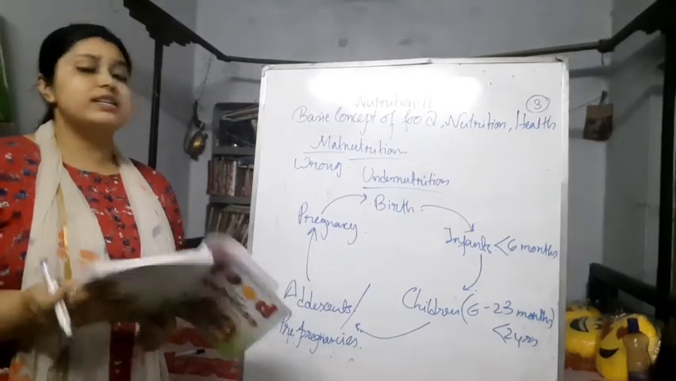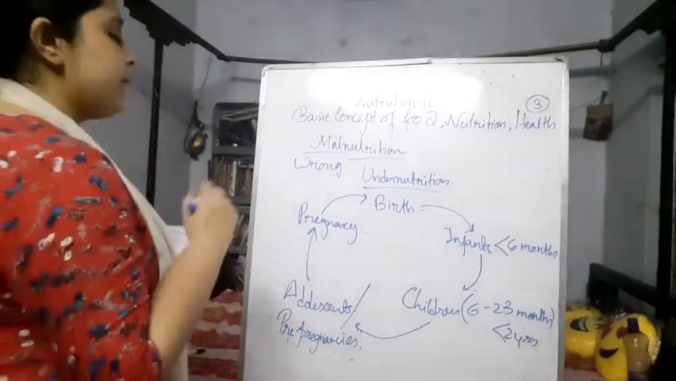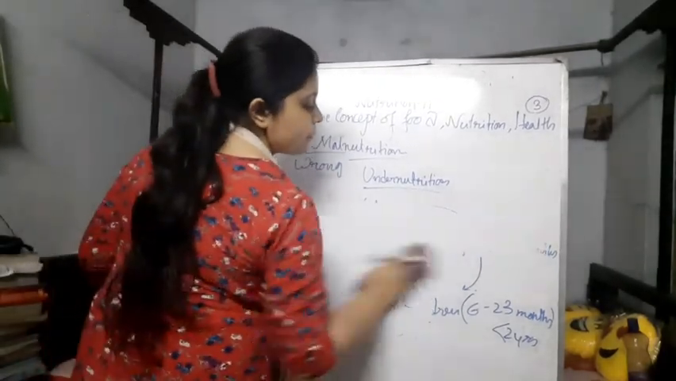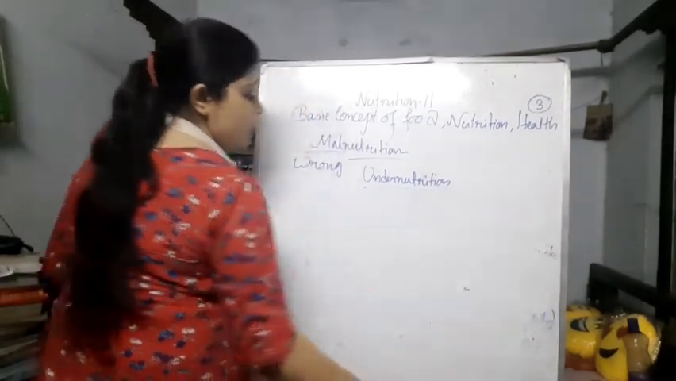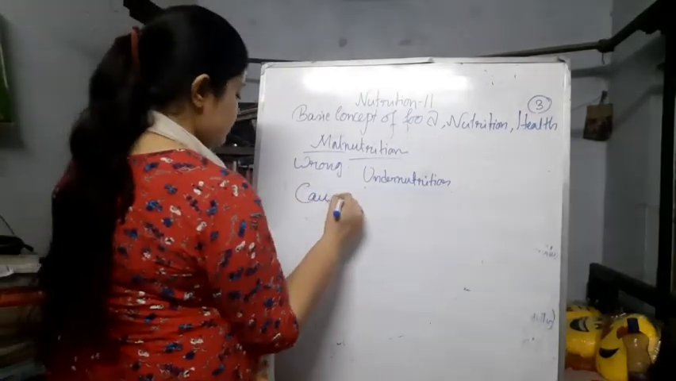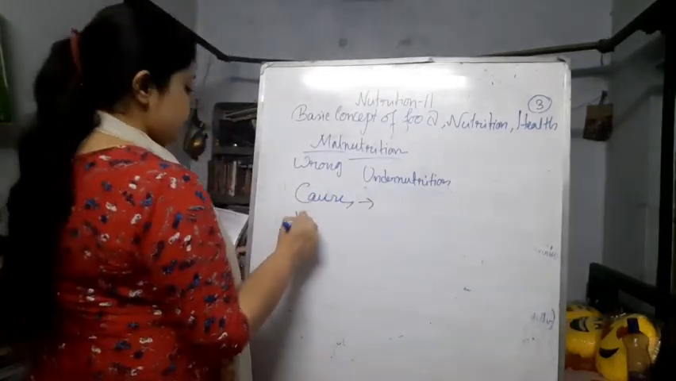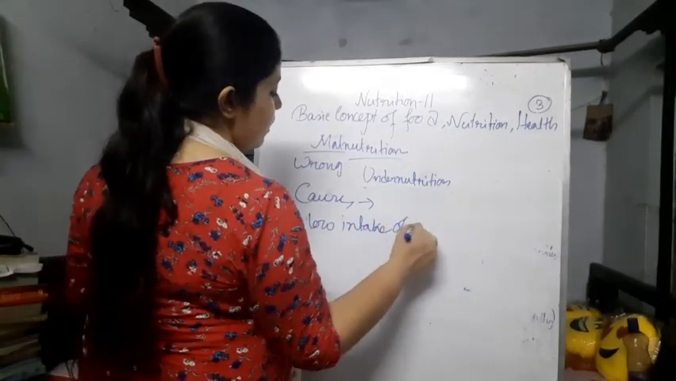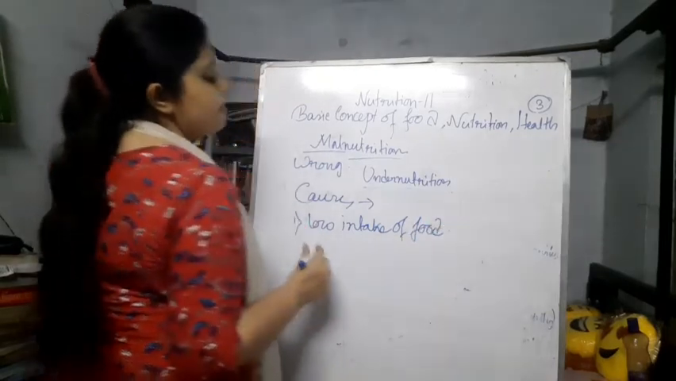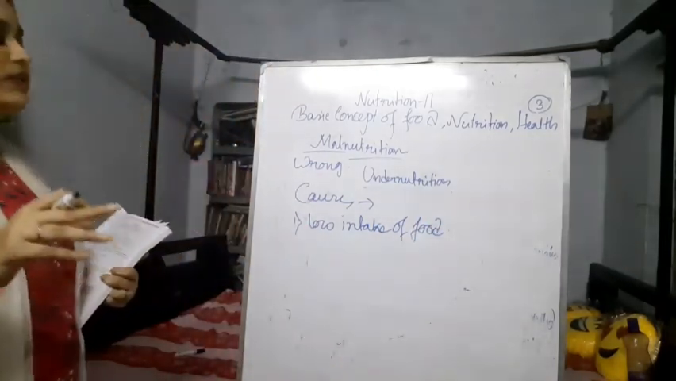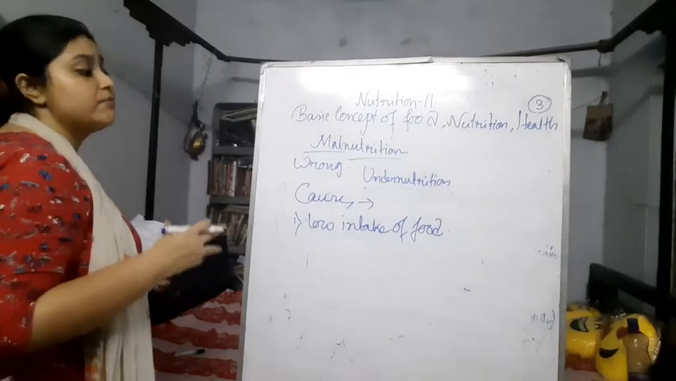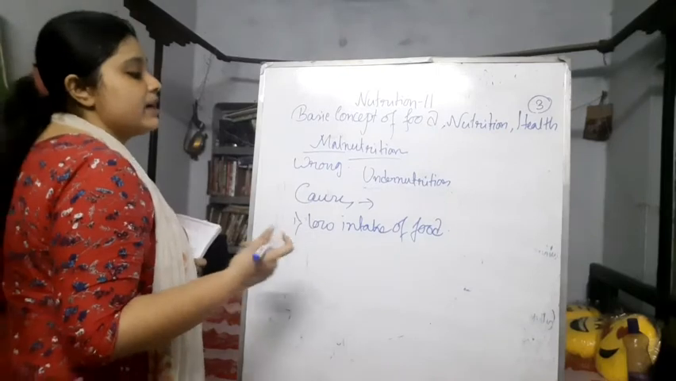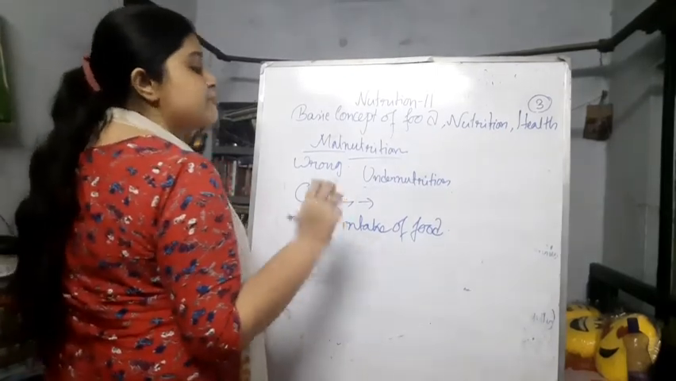Now, what are the causes of malnutrition? Let me erase, otherwise I can't write. The causes. The first cause is low intake of food. If an individual is not having the food properly, how can we nourish their body, right? So they can always be undernourished, and undernutrition or malnutrition comes.